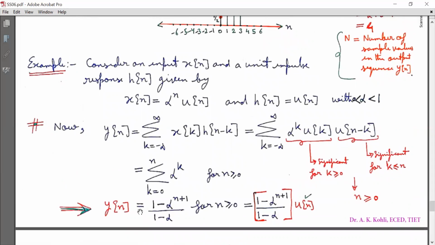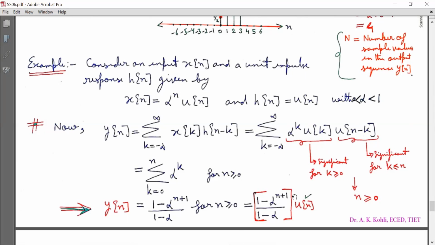So the output yn is equal to 1 minus alpha raised to power n plus 1 by 1 minus alpha, for n greater than or equal to 0. So instead of writing again and again that n is greater than or equal to 0, I can put un here. So yn is equal to 1 minus alpha raised to n plus 1 by 1 minus alpha into un, where un is the unit step function.